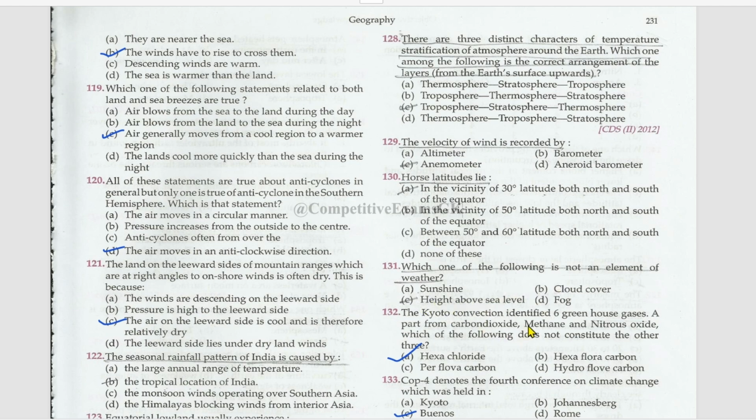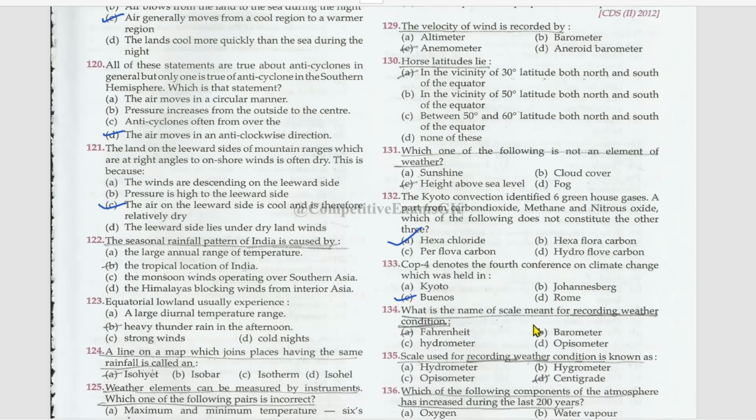The Kyoto Convention identified six greenhouse gases. Apart from carbon dioxide, methane, and nitrous oxide, which of the following does not constitute the other three, that is hexachloride?